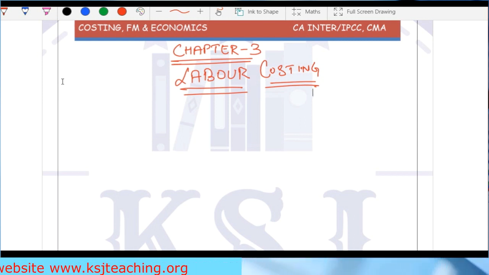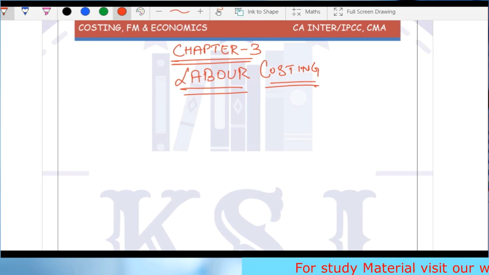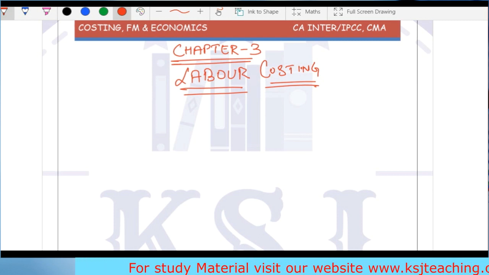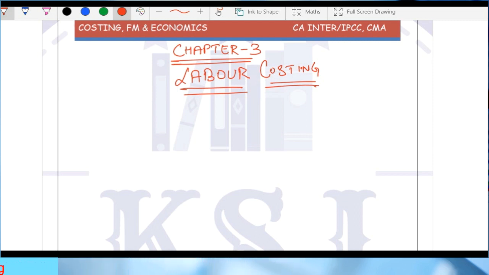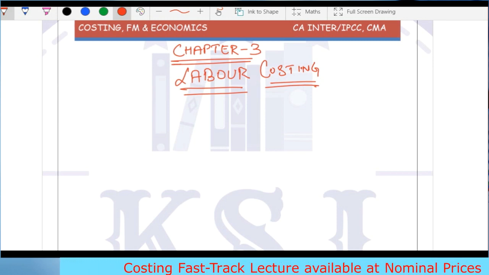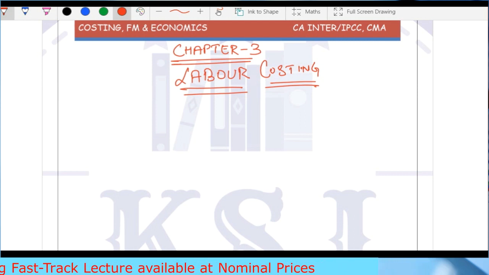Clear? So this is another important chapter, and the strategy is going to remain the same. Whatever we cover in the lectures, you have to revise. Then practice the questions we do on YouTube, then practice the ICAI module, then practice from our handbooks. This is going to be the strategy for every chapter. Many people have already got the handbooks now, and most of them have reached them also.